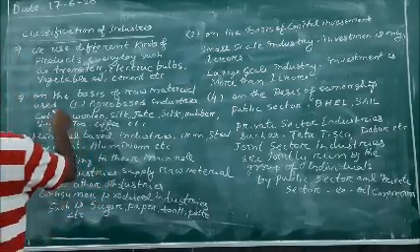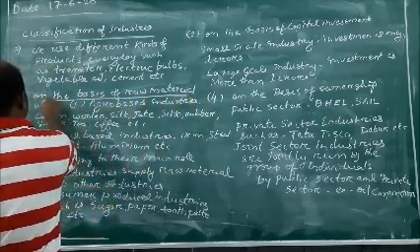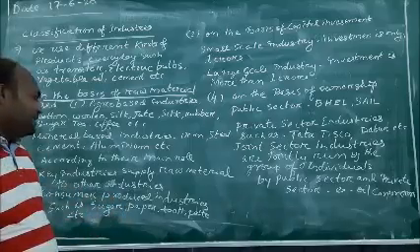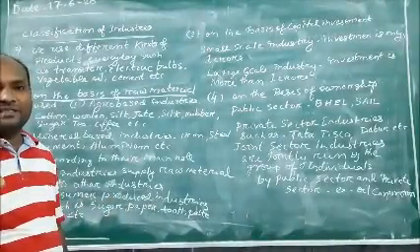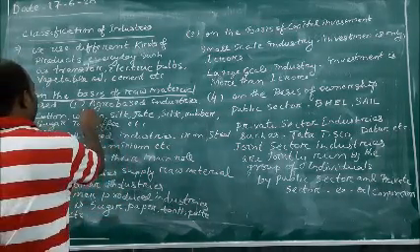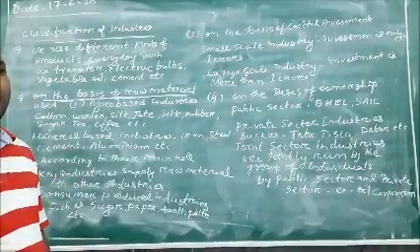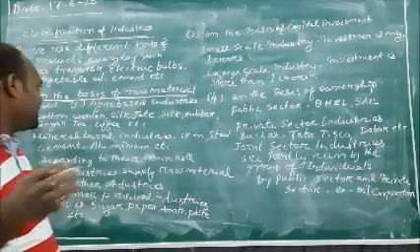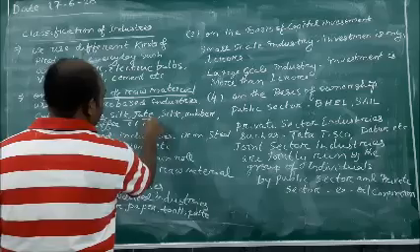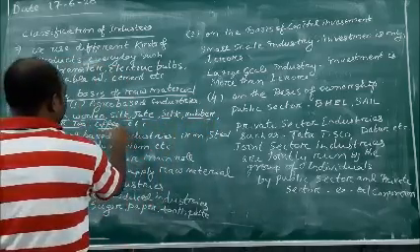First, on the basis of the raw materials we are using, the industry has been divided into 2 categories: agro-based industry and mineral-based industry. The first one is agro-based industry, where we see cotton, woolen, silk, jute, rubber, sugar, tea, coffee.